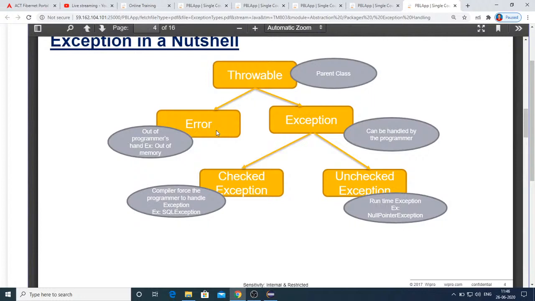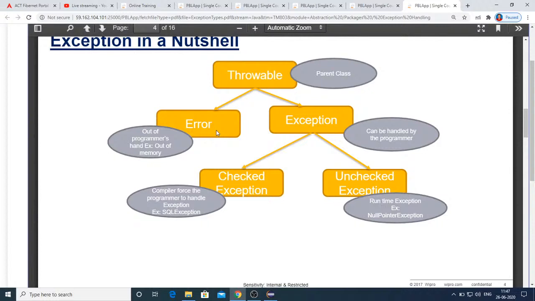Compulsory, you must and should handle all the checked exceptions in your code. If not handled, you will see compilation errors only. Unchecked exceptions are those which will not be checked during compilation, so if you are not sure, you can leave them. But if they occur, then the JVM's handler will catch it and print the stack trace.